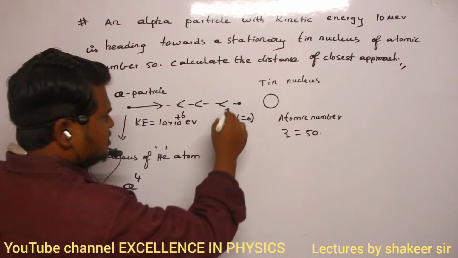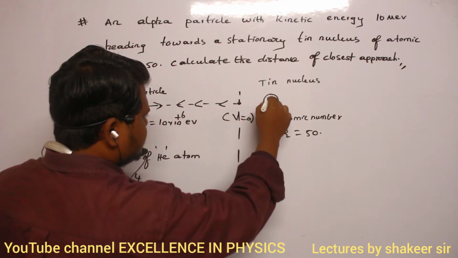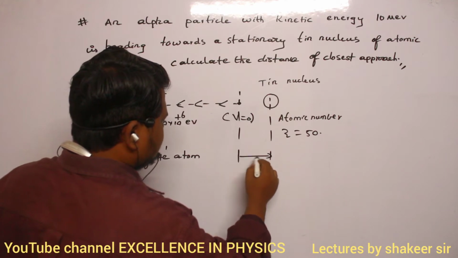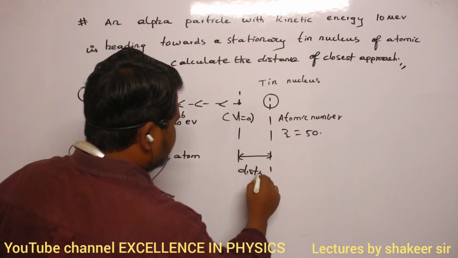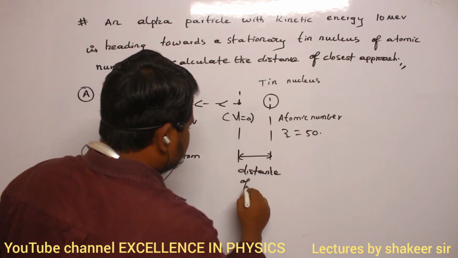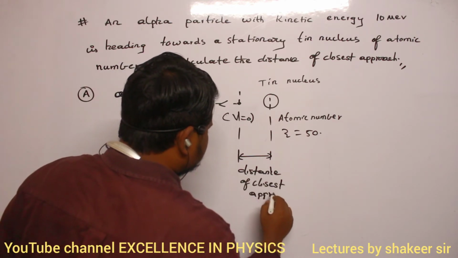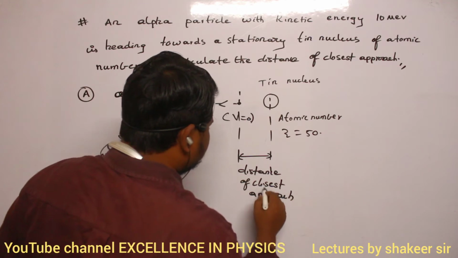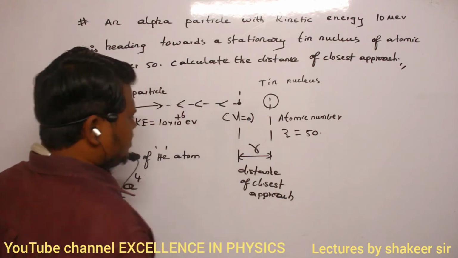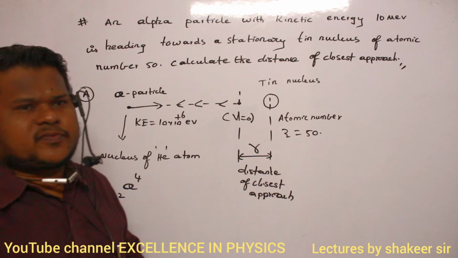So this distance we call the distance of closest approach. This distance we are supposed to find out. Let this distance be r.